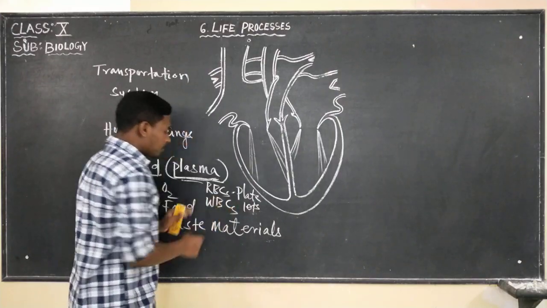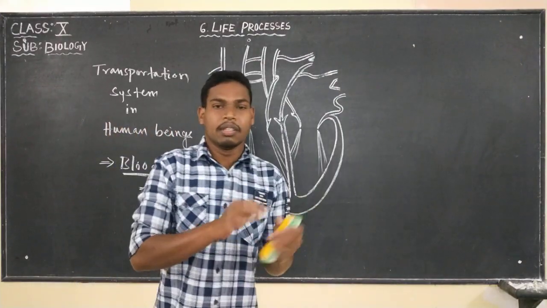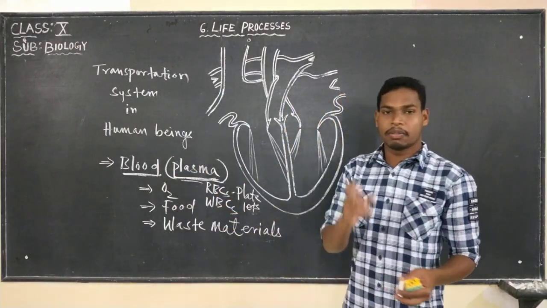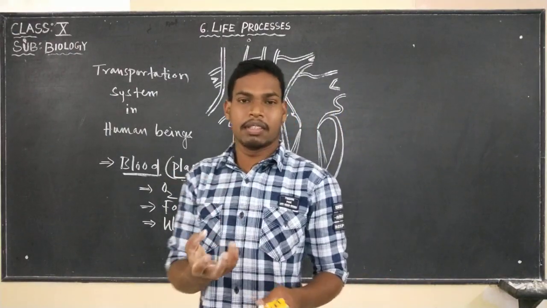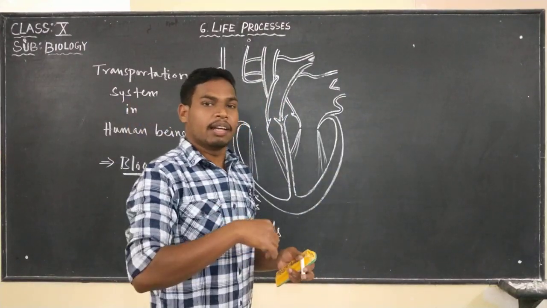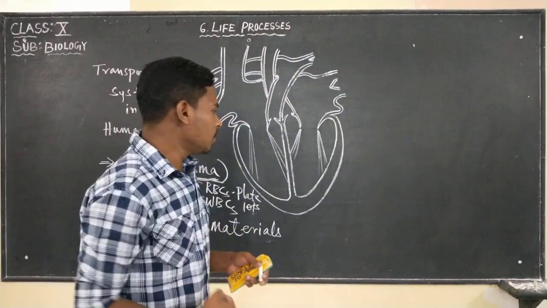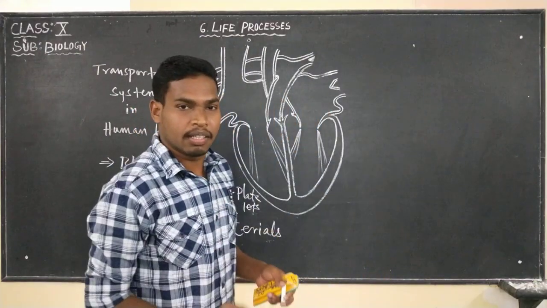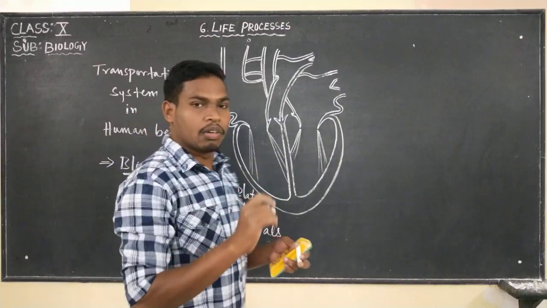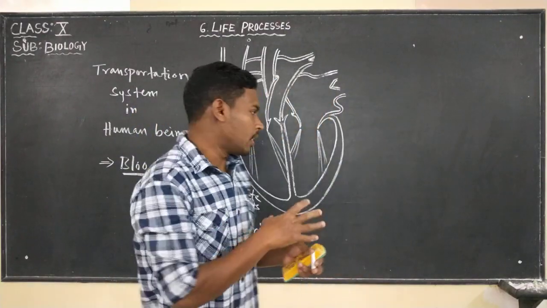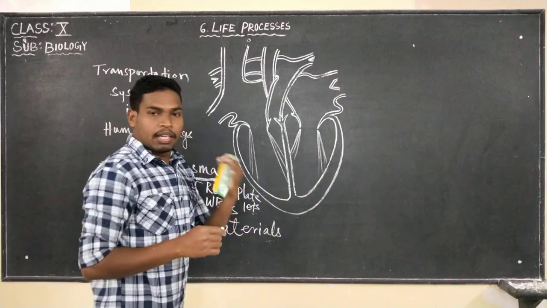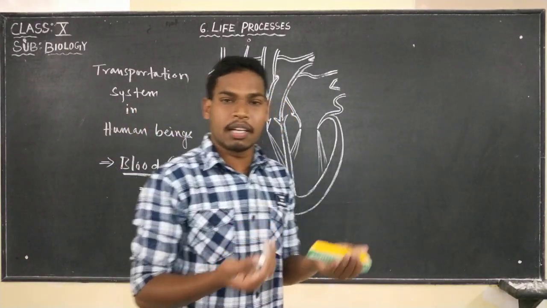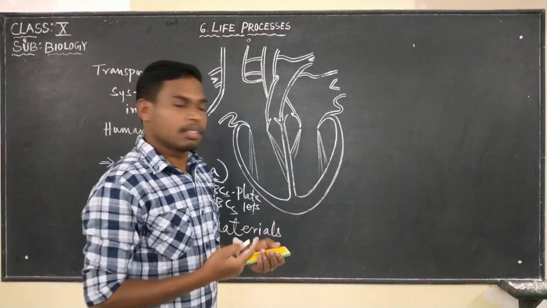Now, for this transportation system, there should be one organ which pumps the blood, and this blood will circulate throughout our body. In such cases, what happens? There may be rupture in the blood vessels or in the blood capillaries, the network of tubes that are connected.